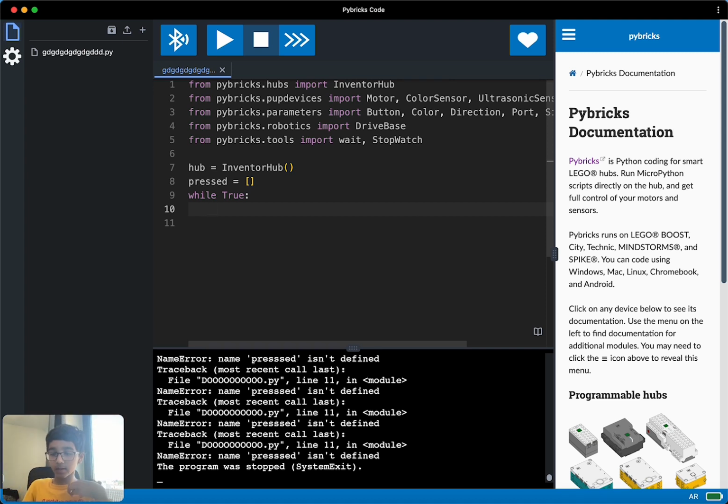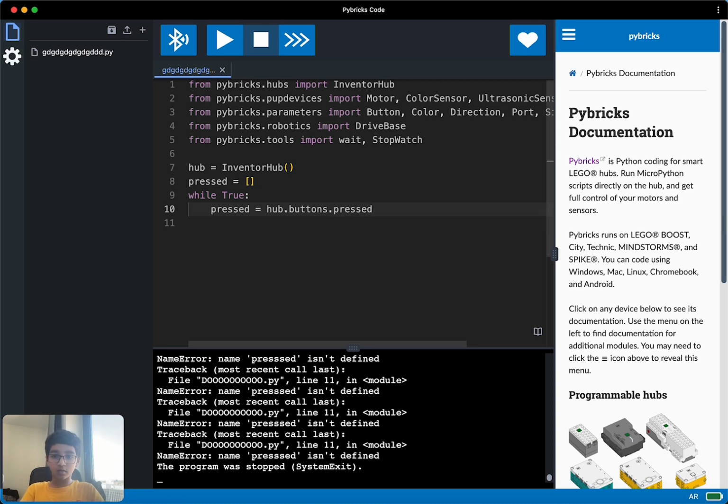And now we're going to type line number 10. We have to type in pressed. Right, it already came up as pressed. Equals space hub dot buttons dot pressed.